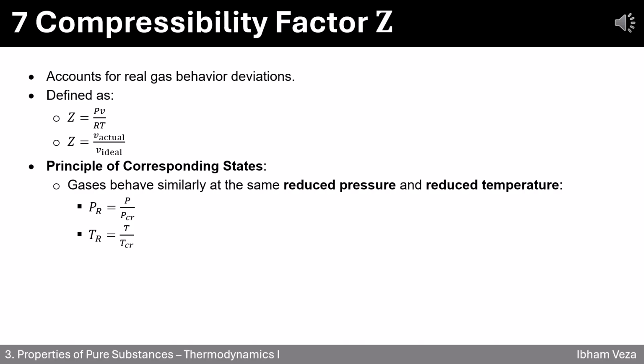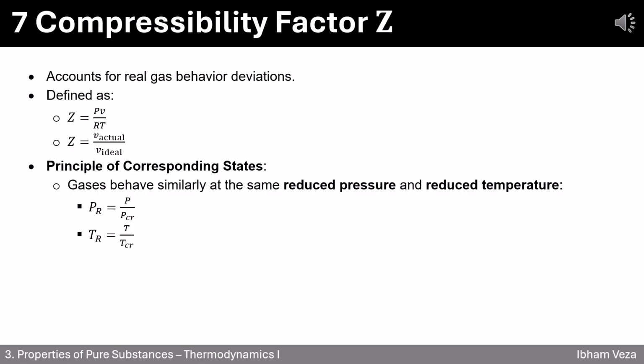7. Compressibility factor, Z. Let's look at how to correct the ideal gas equation for real gas behavior using the compressibility factor, Z. Z shows how much a real gas deviates from ideal behavior. When Z equals 1, the gas follows the ideal gas law perfectly. When Z does not equal 1, it means there is a deviation, often due to molecular forces or high density.